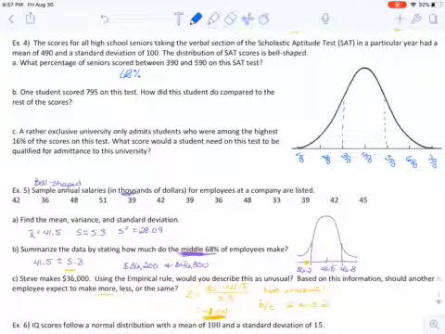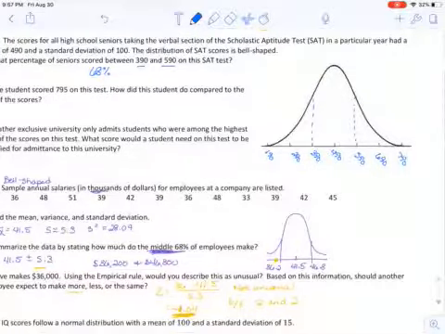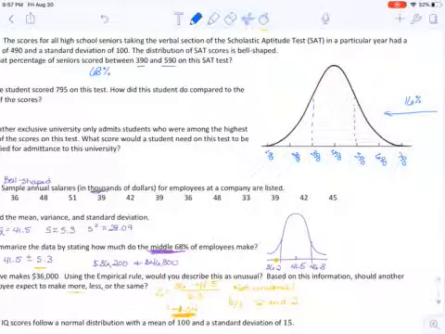I'm going to jump to part C next, because it's now not saying the middle, like it's not giving a start and an end for the middle. It's saying I want to be in the highest 16%. So I want the top 16%, starting at infinitely large, coming this way. I don't want to stop until I hit 16%. That's what I'm looking for. So there we go. So I need to actually divvy this up a little further.